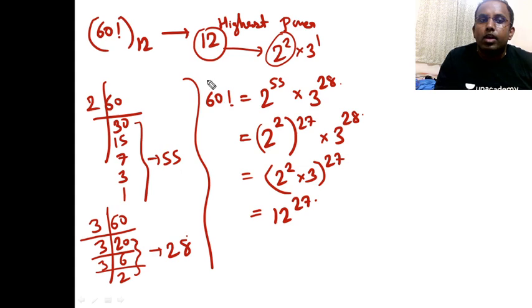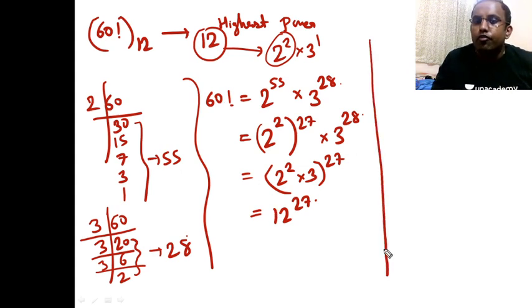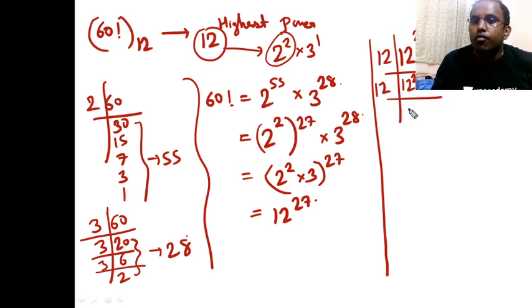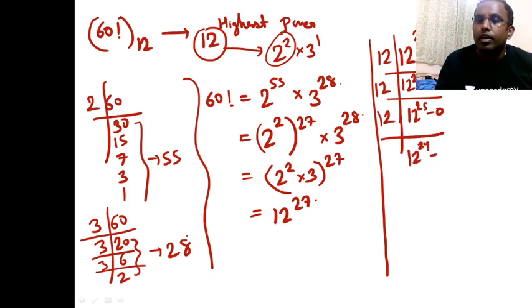So when it is converted to base 12, now see the concept basically. If we have got 12 raised to 27 here, if I divide by 12, it will go with remainder 0. If I divide again by 12, again remainder 0, right? So that is what I was saying: as many times as the power, that many times 0 will come, okay?